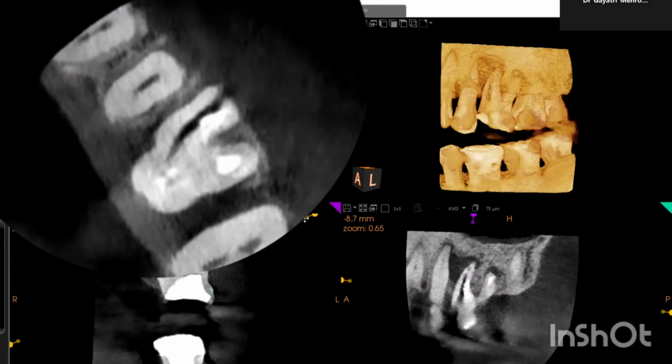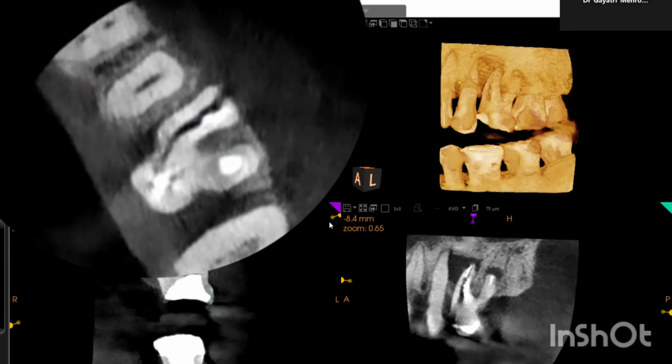Now, for any fracture which happens, we need to know the exact extent of it. Because if you want to go for extraction also, then the dentist needs to know whether the root is divided into two parts, or whether it's just a complete fracture or incomplete fracture, so that at the time of extraction, you can reduce the number of complications.